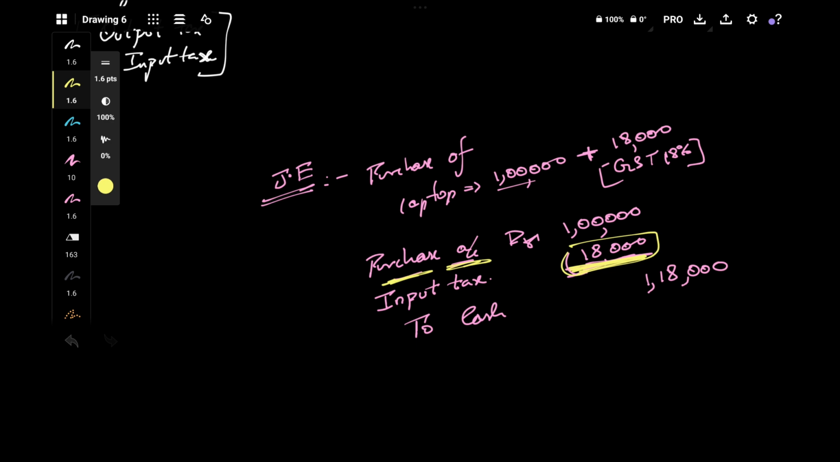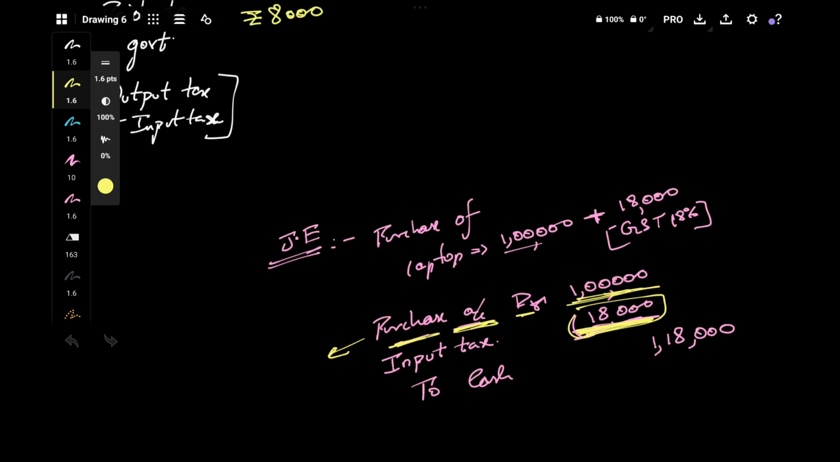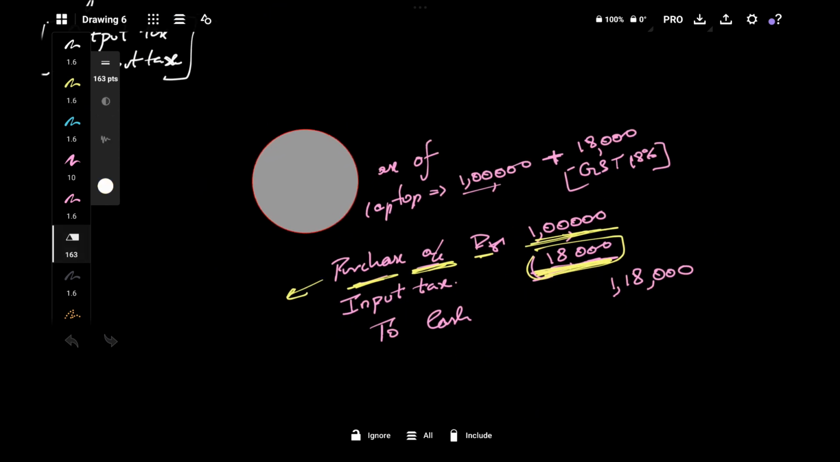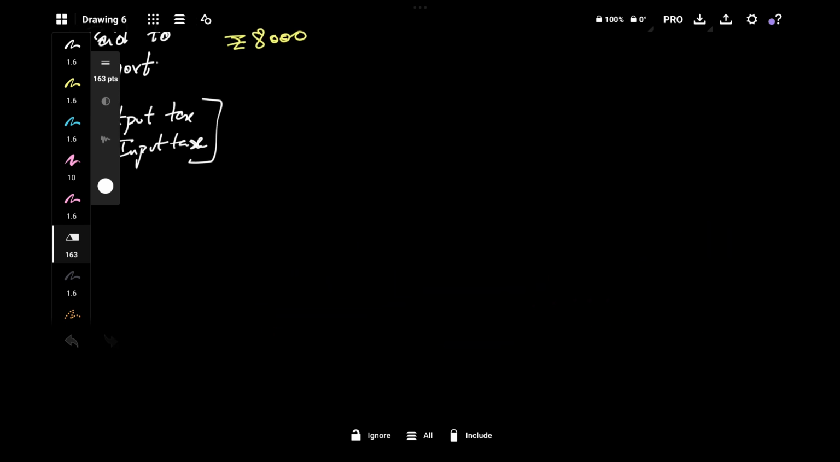That's the reason why the purchase account will have only 1 lakh. This will go to the trading or P&L account obviously. So cost will be only 1 lakh. This 18,000 in future will be recovered from the government. Yeah, I hope it is clear. Please take note of this. It's important actually.